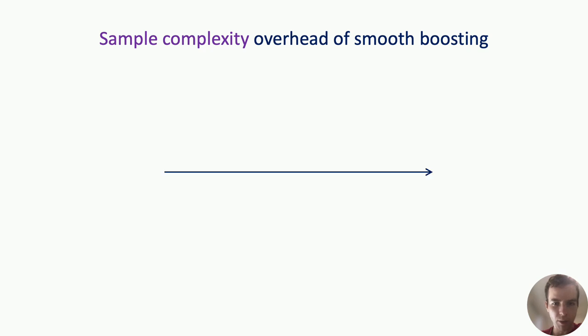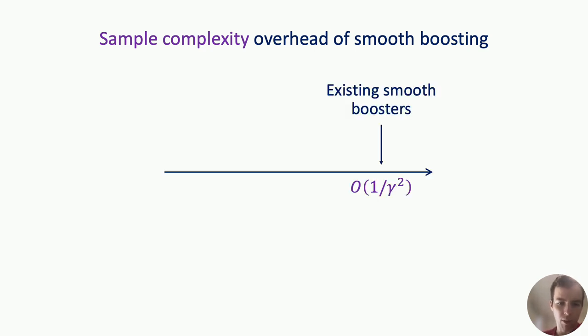As we've seen, existing smooth boosters achieve a sample complexity overhead of 1 over gamma squared. And it's not too hard to show that you need some overhead in sample complexity. There's an easy lower bound showing that you need at least an overhead of 1 over gamma to smooth boost.